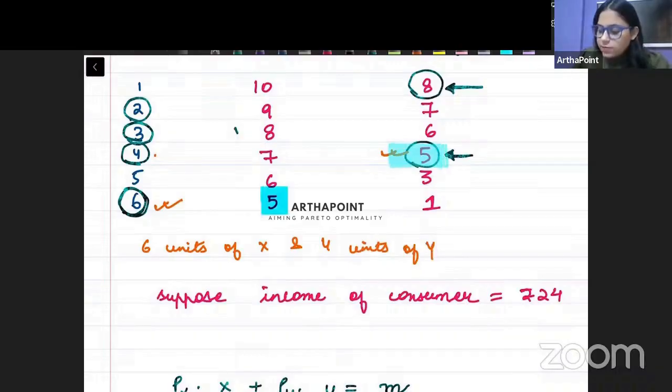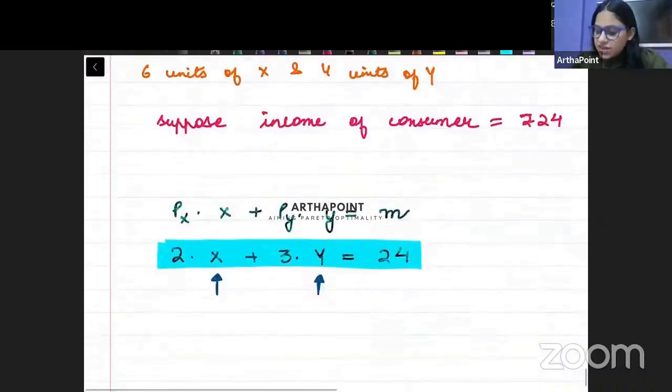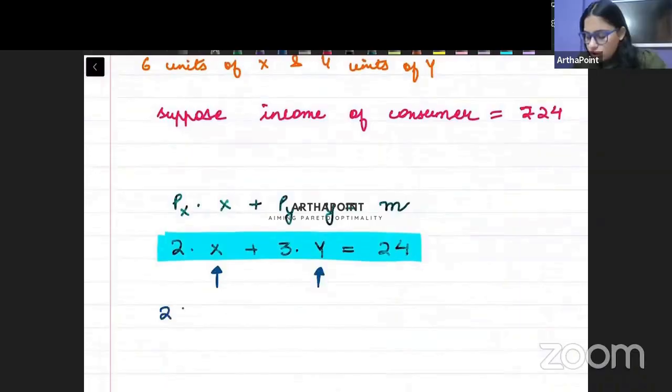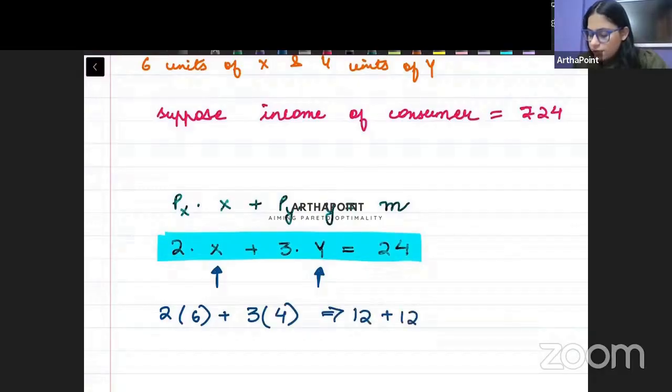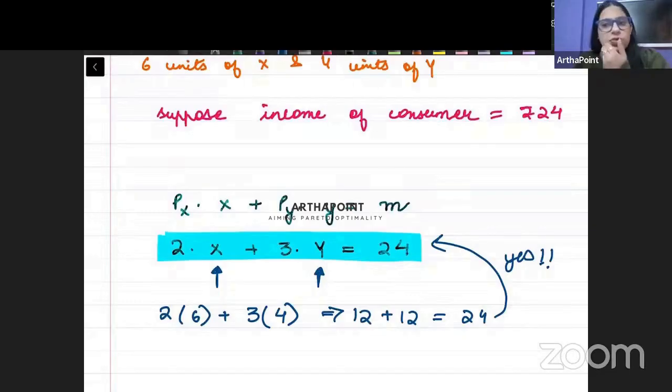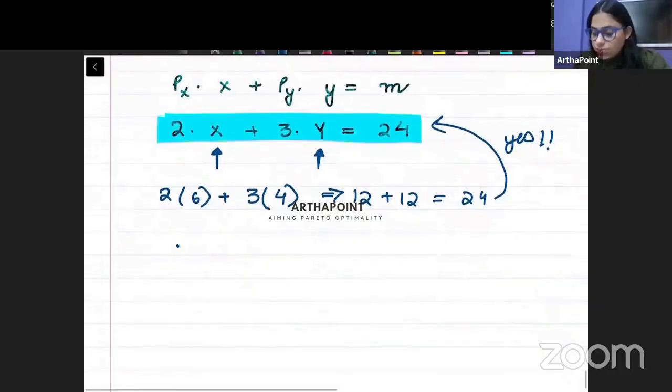Do they satisfy the equation? देखो जरा, 2 into 6 plus 3 into 4, ये कितना हो जाता है बच्चे? 12 plus 12 equal to 24. ये आपकी इनकम के बराबर है? Yes. This is equal to your income. Are you getting it? So this is equilibrium.